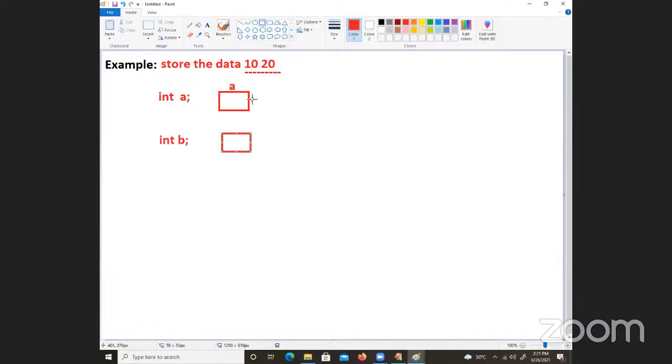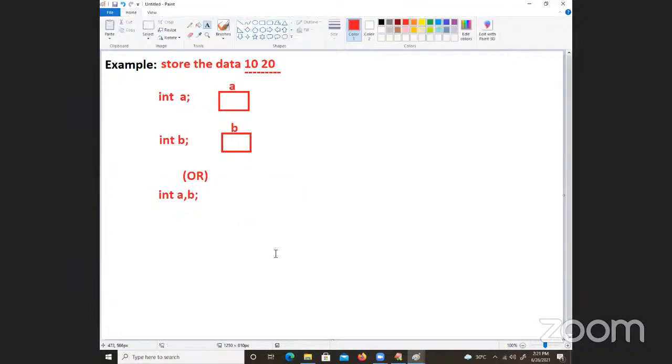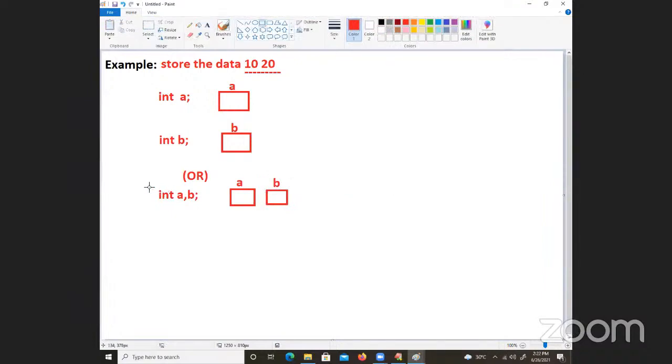So instead of writing separately, I can write both of them at a time. See, I can write like this also. Because it is a beginning programming language, we must be careful enough. Int A comma B, I am writing. So what will happen here? It is going to create A, then next it is going to allocate one more memory space. Depending on the number of variables we take, the data type will allocate that many memory spaces, which is containing B.